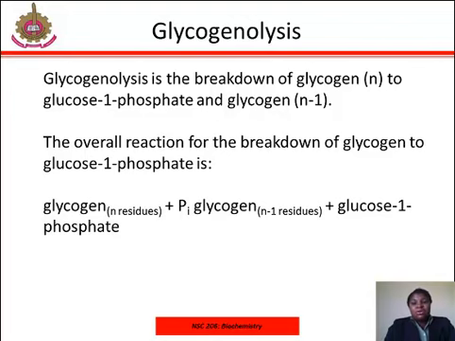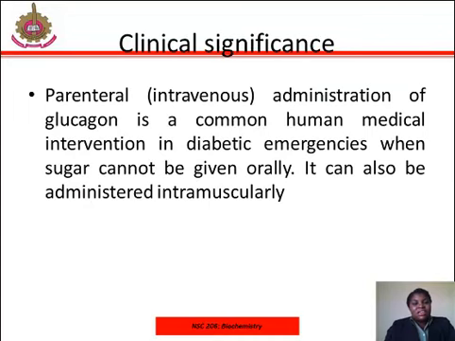Glycogenolysis takes place in the cells of the muscle and liver tissues in response to hormonal and neural signals. In particular, glycogenolysis plays an important role in the fight or flight response and regulation of glucose levels in the blood. What is the clinical significance of this? The parenteral administration of glucagon is a common human medical intervention in diabetic emergencies when sugar cannot be given orally, and it can also be administered intramuscularly.